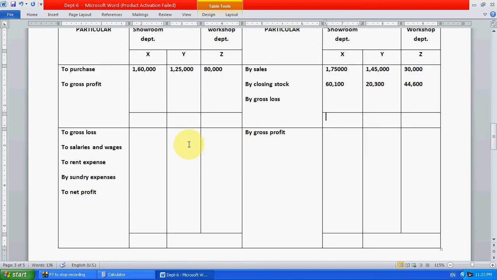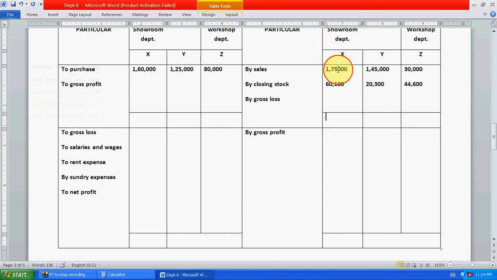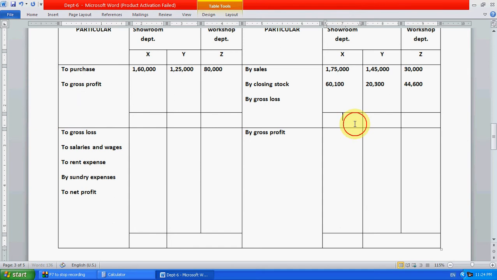1,75,000 plus 60,100, overall 2,35,100. So right here 2,35,100. Now calculate gross profit. Right here also, directly, 1,40,000 plus 20,300 is 1,60,300.